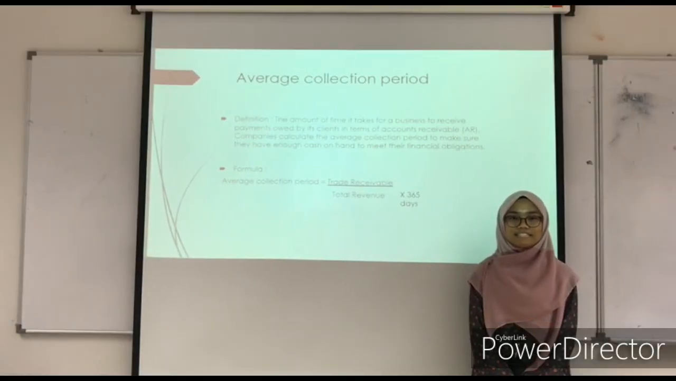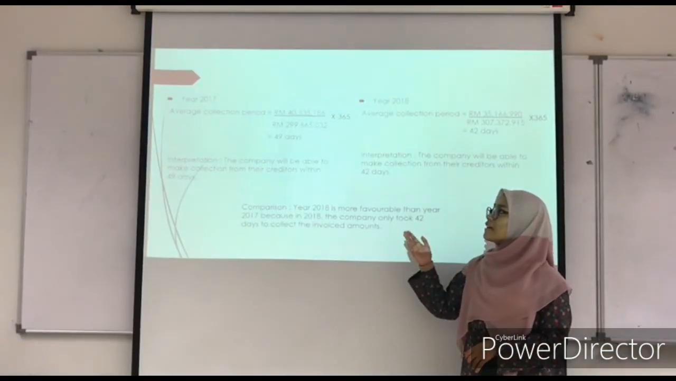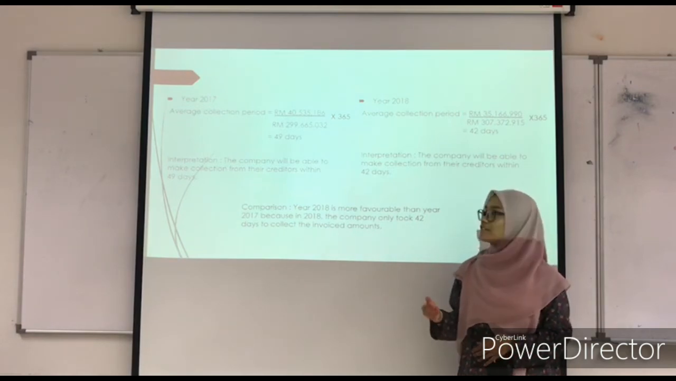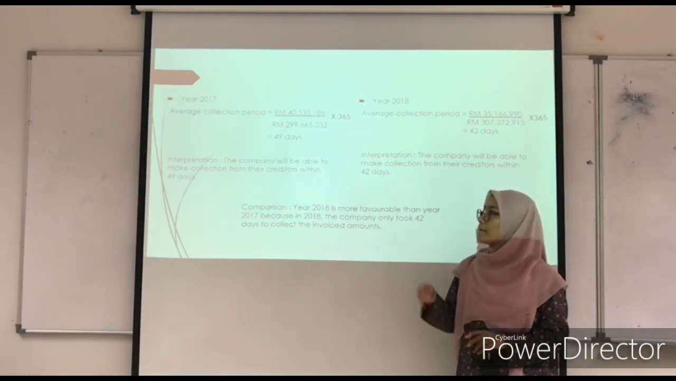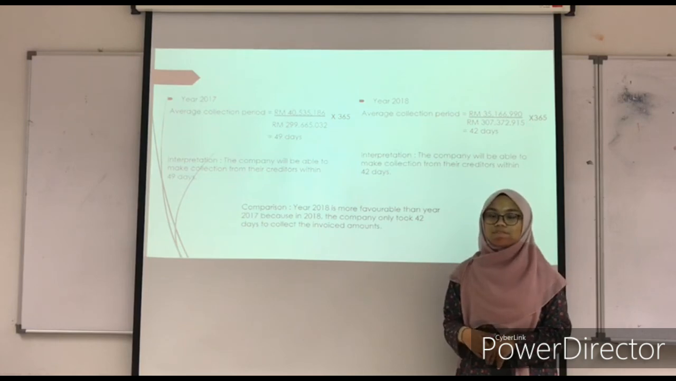Average collection period is the average number of days between the dates that credit sales were made and the dates that money was received or collected from customers. In year 2017, the average collection period is 49 days, which means the company will be able to make collection from its debtors within 49 days.